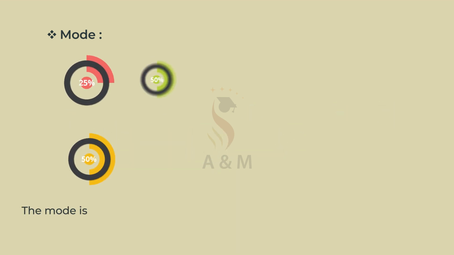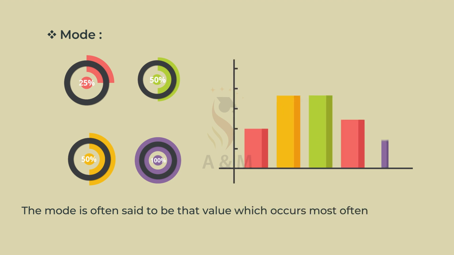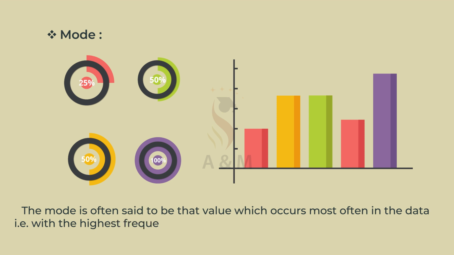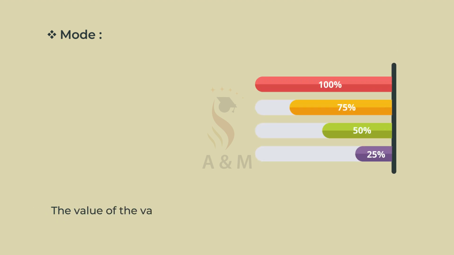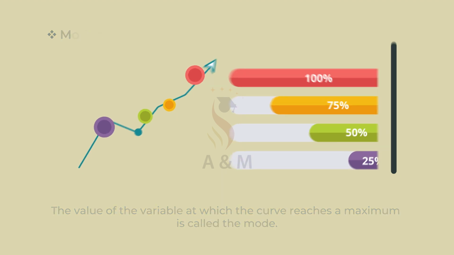The mode is often said to be that value which occurs most often in the data, that is, with the highest frequency. Mode is shown with the help of the diagram below. The value of the variable at which the curve reaches a maximum is called the mode.